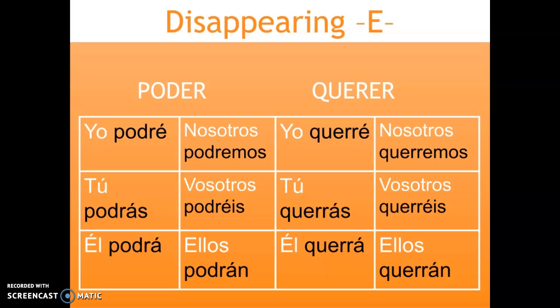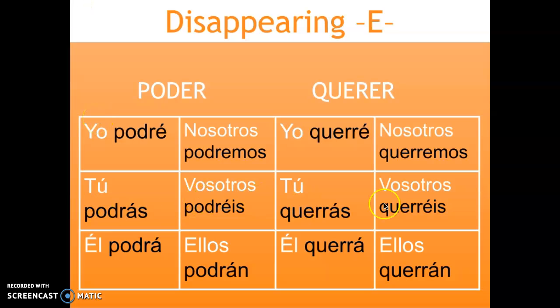The same with querer. Normally the verb in the infinitive form would be spelled Q-U-E-R-E-R. But when we conjugate the verb, we spell it as Q-U-E-R. Poof, the E disappears, and then we just unite the two R's and then add the future tense endings, which will be é, ás, á, emos, éis, and án.